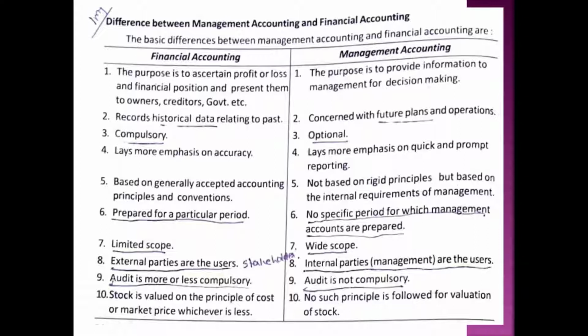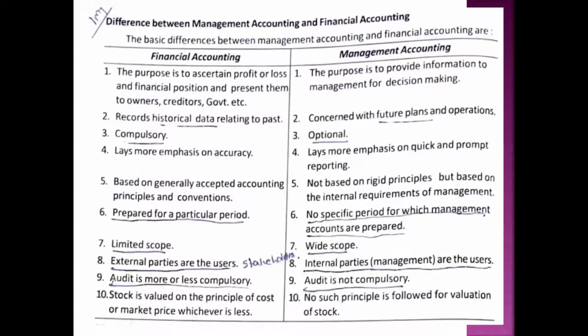Then, management accounting is meant for whom? Internal parties. Who are the internal parties? Management. Management are the interested parties, or they use the data. They are the users of management accounting data, that is, internal parties, mainly management, because management may not understand the technical language of financial accounting. As and when we prepare final accounts and present them as such, they can't understand. So we know that data is to be converted into a meaningful manner. You analyze ratio analysis, etc. So we know that the main users are internal parties, that is, mainly management.